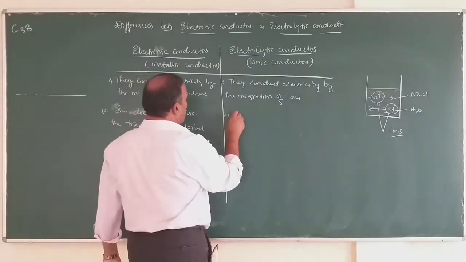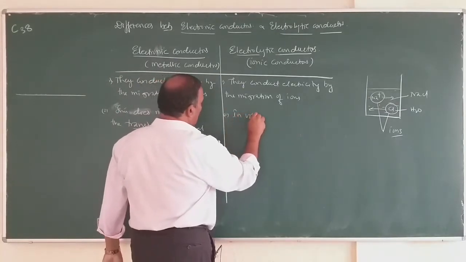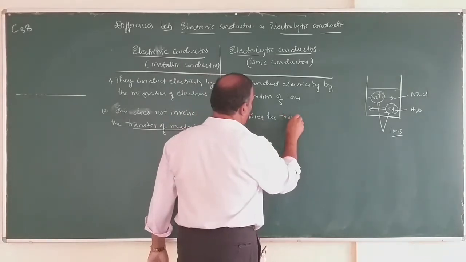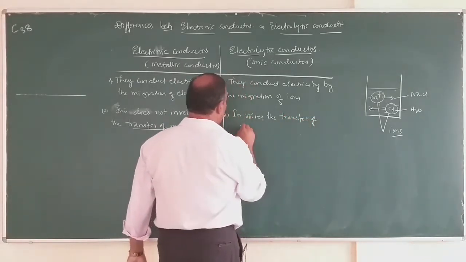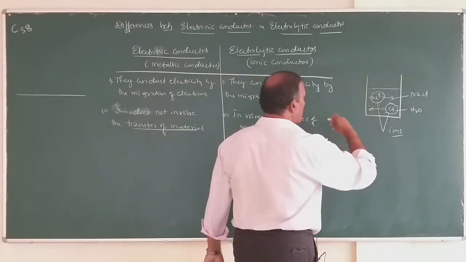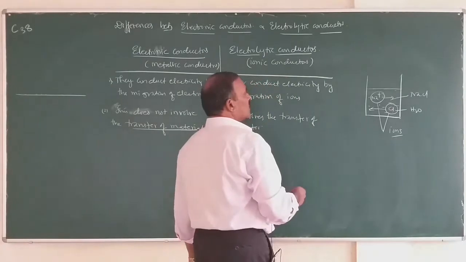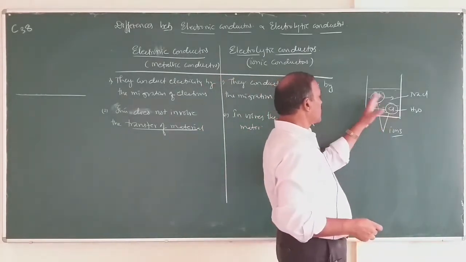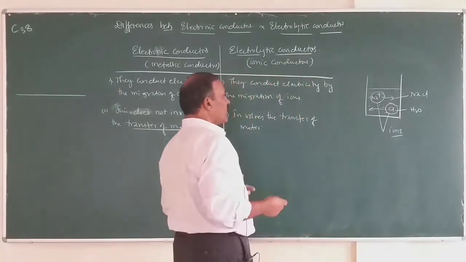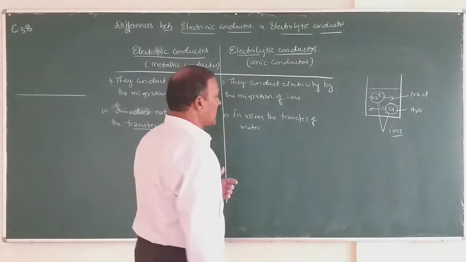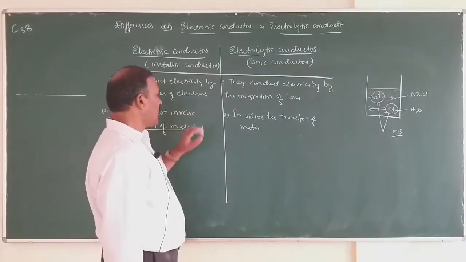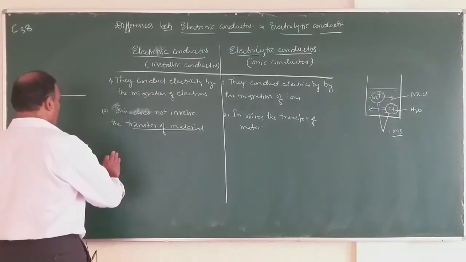So here it involves the transfer of material or substance. Sodium ions will move towards the cathode and chloride ions move towards the anode. Here there is movement or transfer of material from one place to another place, whereas in electronic conduction there is no transfer of material. This is the second difference.